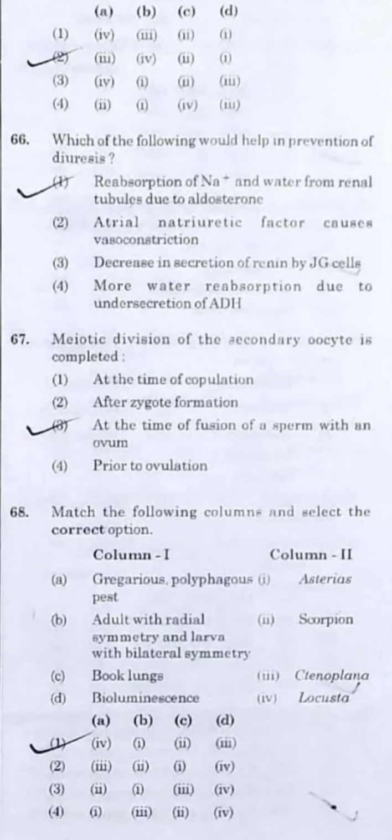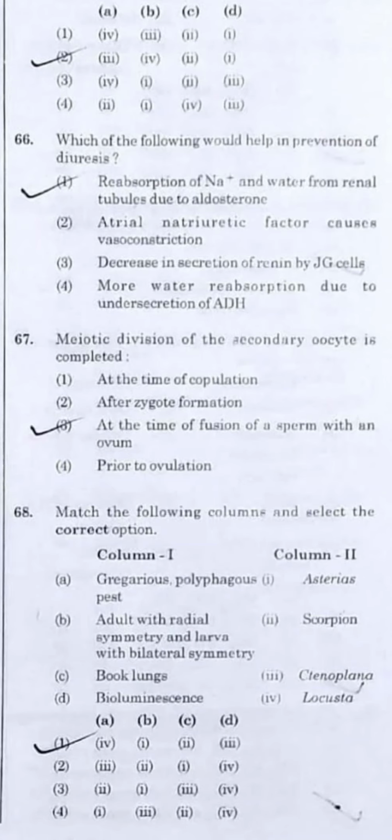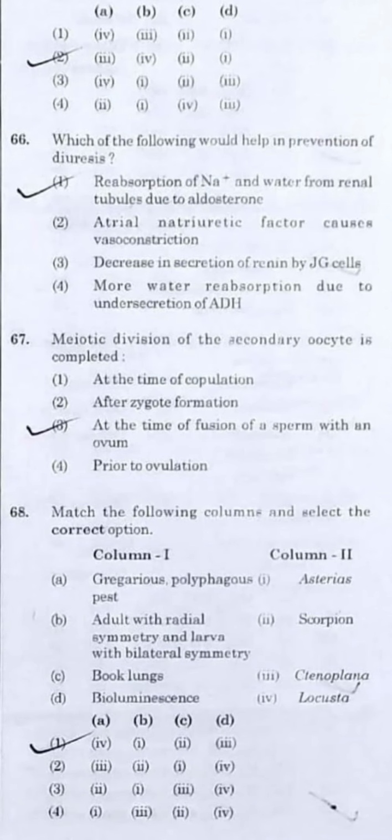Meiotic division of the secondary oocyte is completed at the time of the fusion of the sperm with the ovum. Till then it is arrested in the division phase. So again repeating, at the time of the fusion of the sperm and the ovum, then only the second meiotic division of the oocyte will take place.